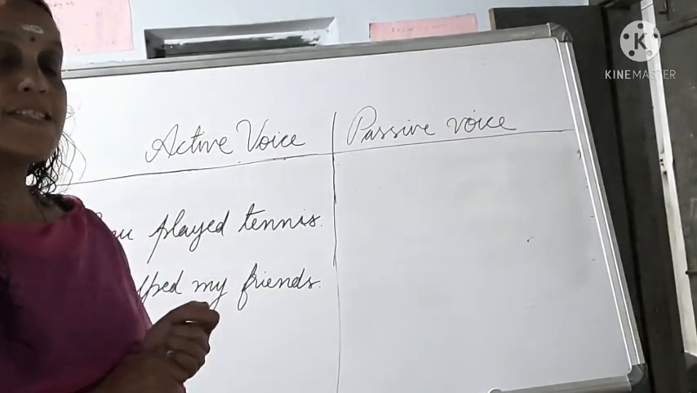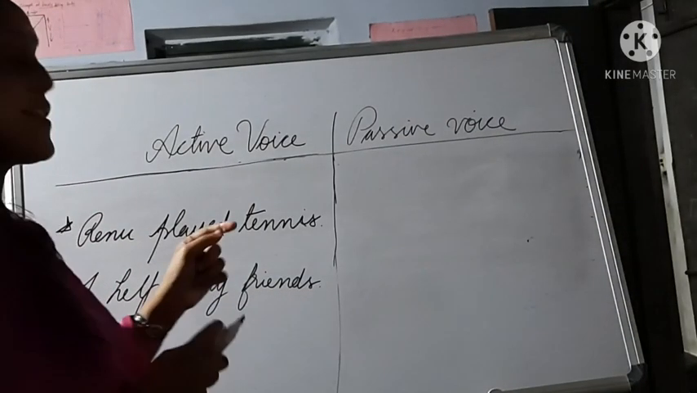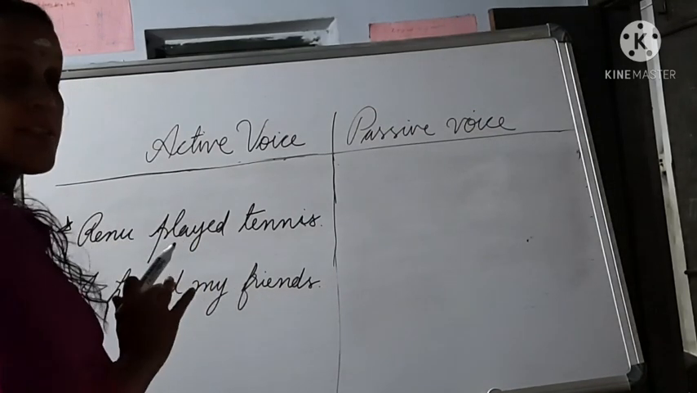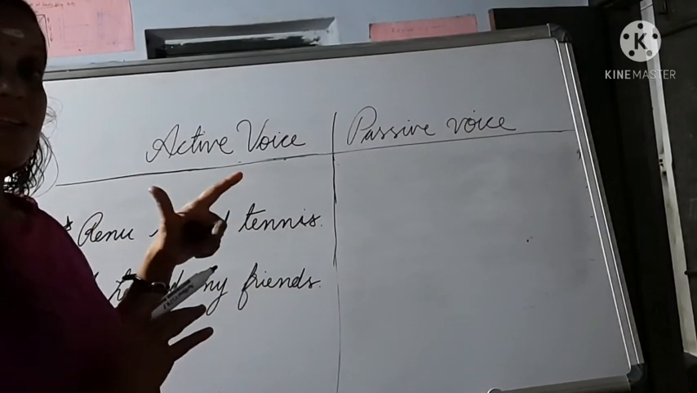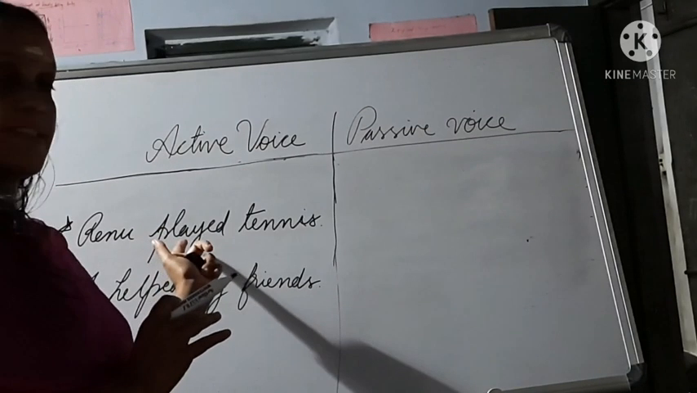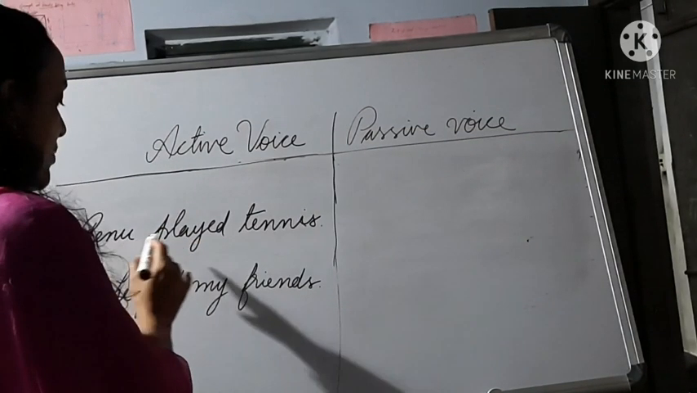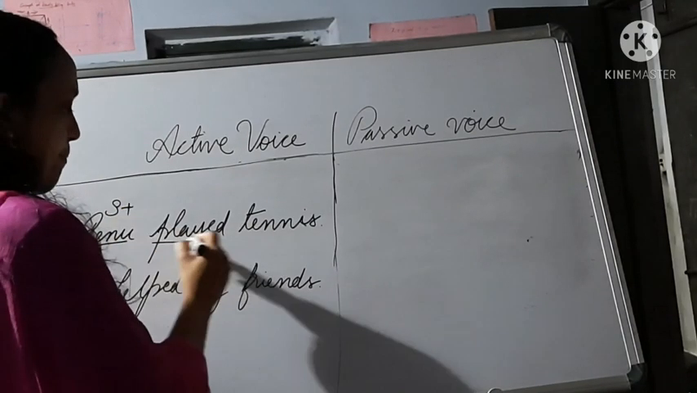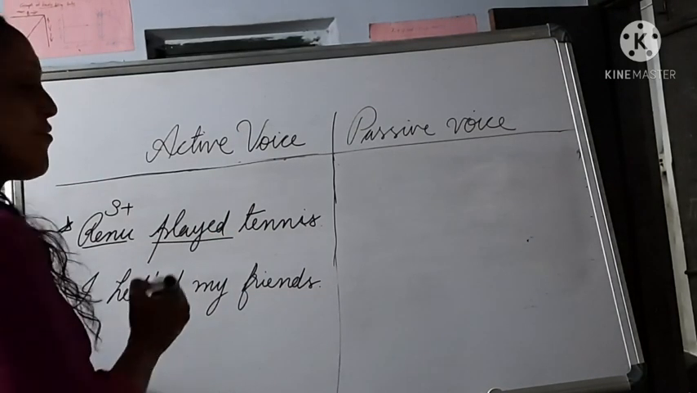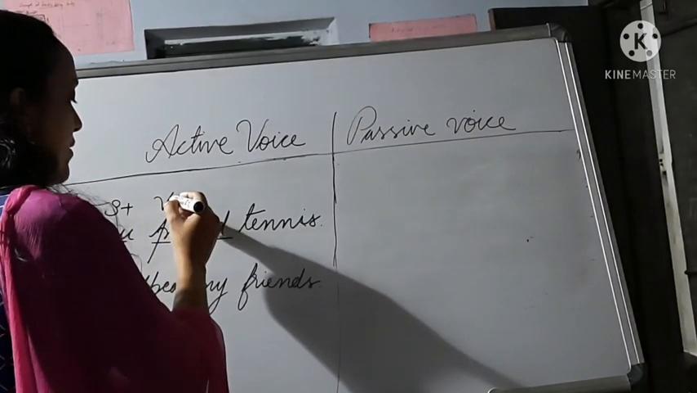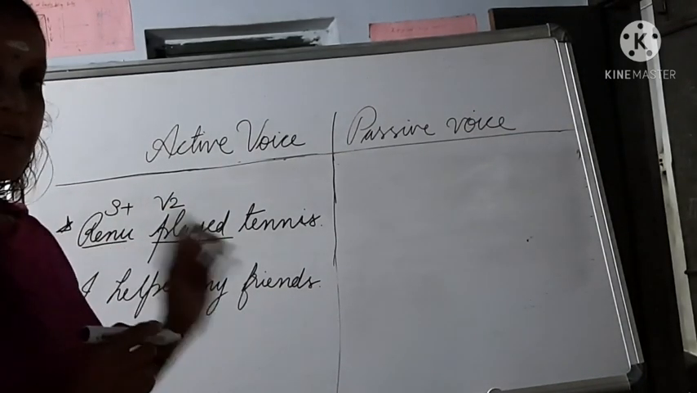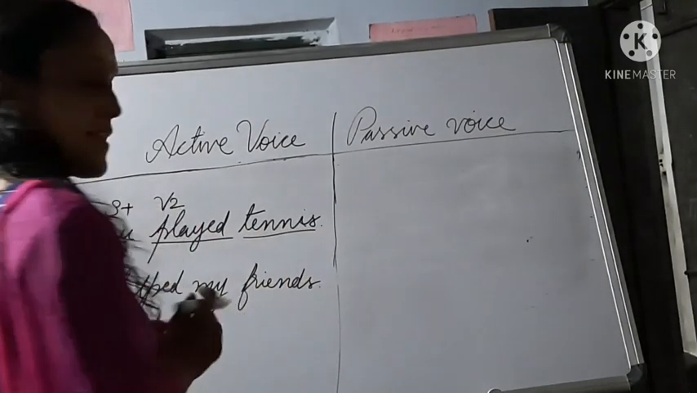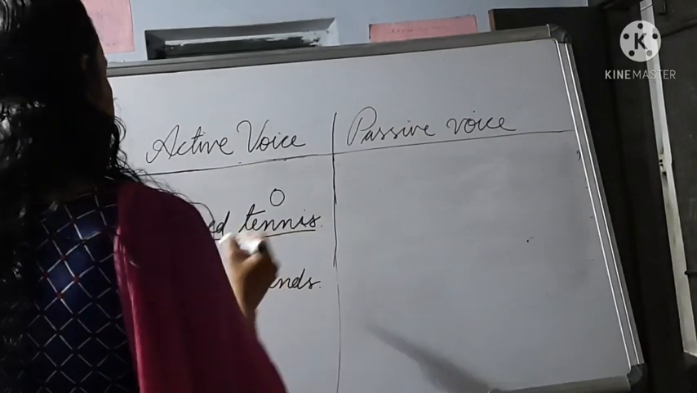Now, let's see the simple past tense. Active voice in simple past tense. Here, I use the same example, but I changed the tense. So, see, Renu played tennis. Here, Renu is the subject and played is the verb, and verb is in what form? V2 form. That means past tense, simple past tense. Here tennis is the object of the sentence.